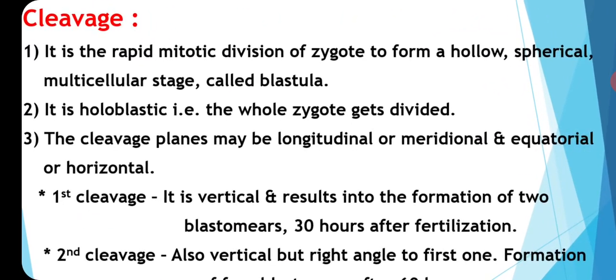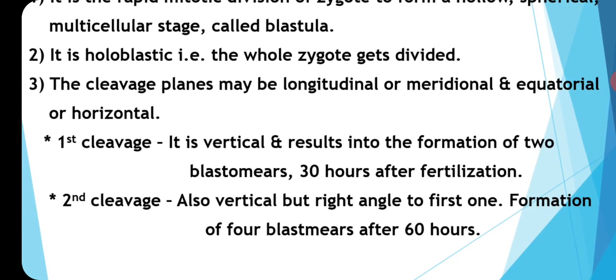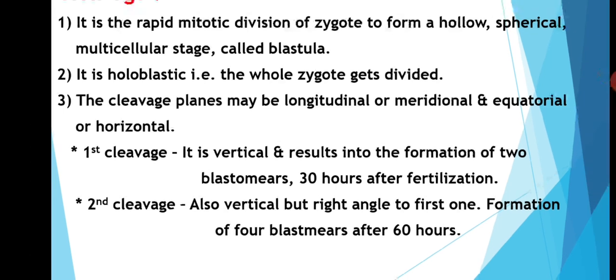In the first cleavage, the division is vertical and results in the formation of 2 blastomeres. The first cleavage is completed after 30 hours of fertilization. Second cleavage is also vertical but at right angle to the first one. In second cleavage, formation of 4 blastomeres takes place after 60 hours of fertilization.